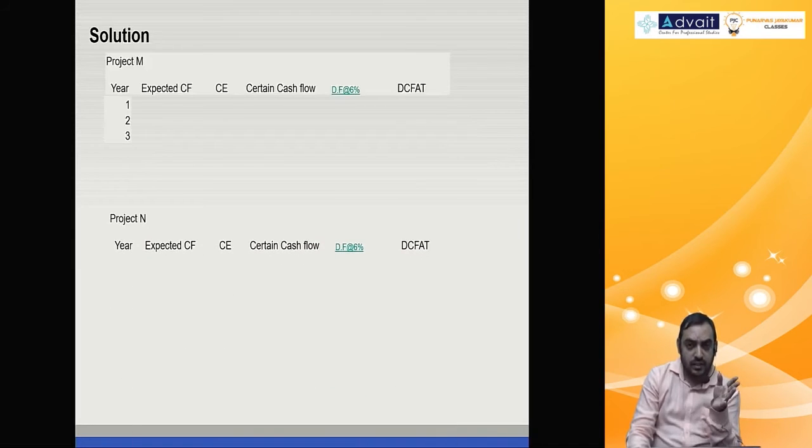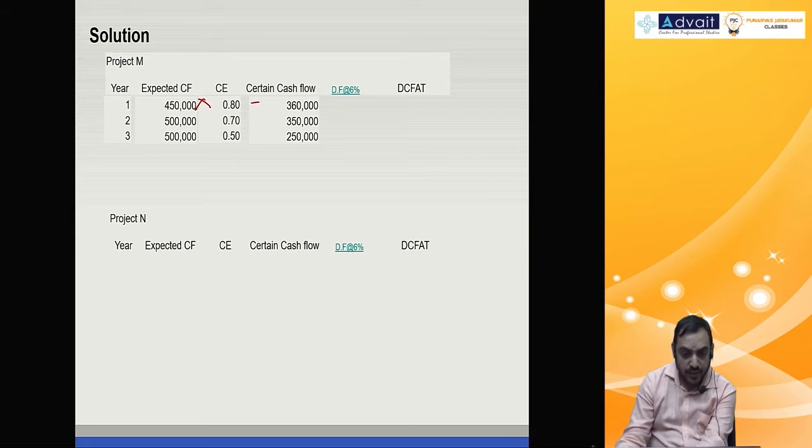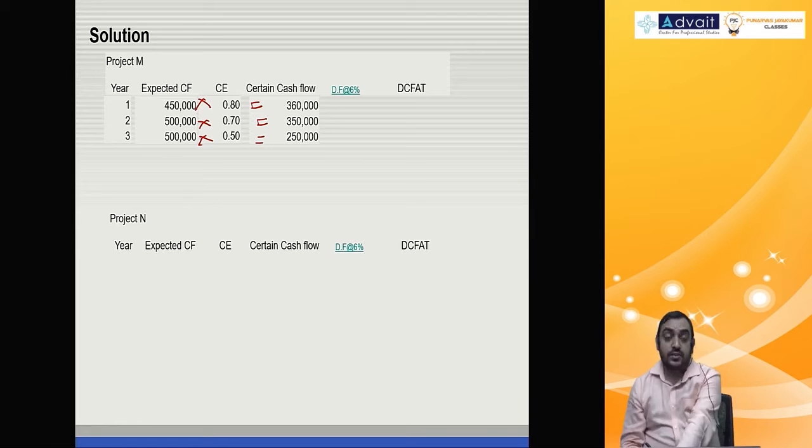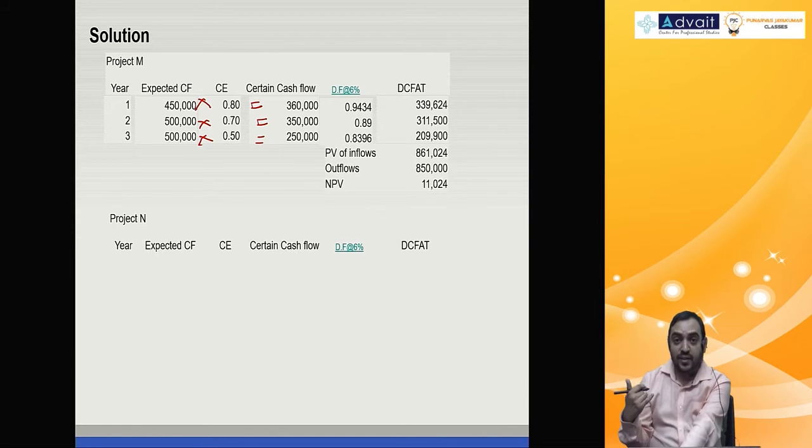They have given the cash flow, then they have given the certainty equivalent, then you get the certain cash flow. How do you get it? 4,50,000 into 0.8 is 3,60,000. 5 lakh into 0.7 is 3,50,000. 5 lakh into 0.5, 2,50,000. These are all certain cash flows. Multiplied by the respective discounting factor, which is at the risk-free rate, the present value you get, subtract investment, you get NPV.